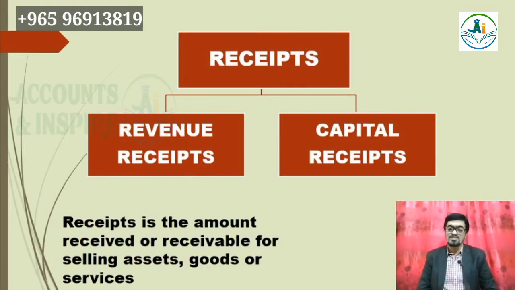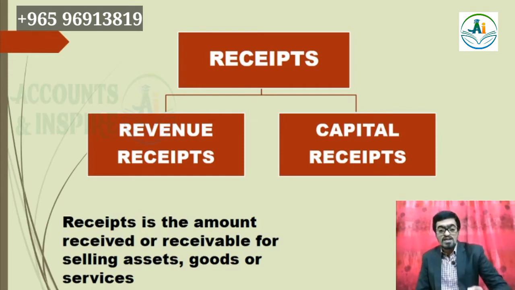What is receipt? Amount received or receivable. In the normal case, think, my dear, how will we get amount? Either by selling goods, or selling any fixed asset, or services. So receipt is the amount received or receivable for selling assets, goods or services.